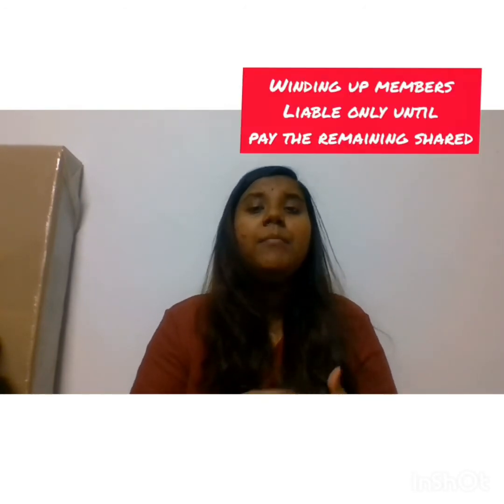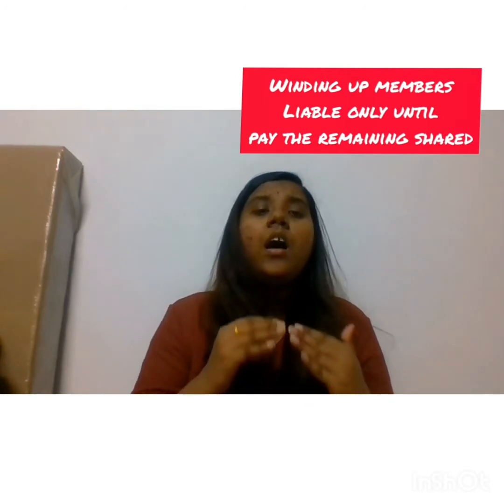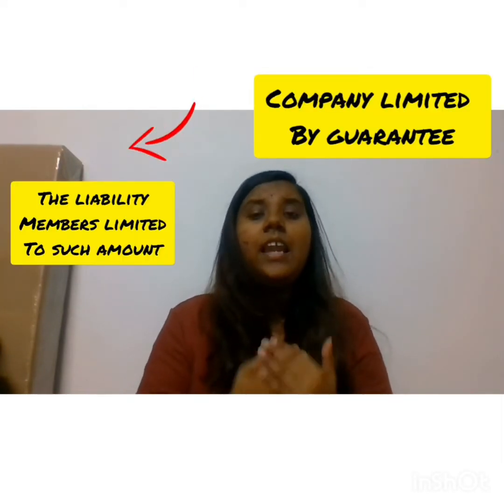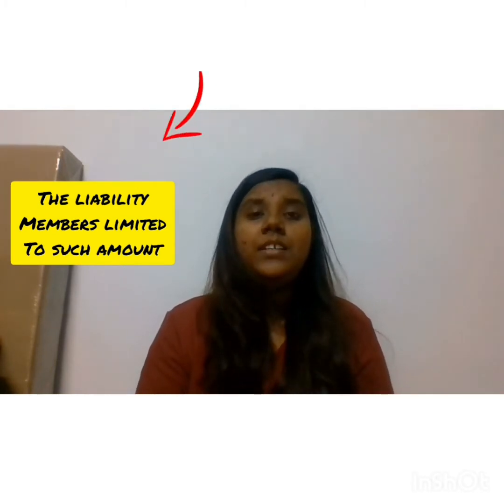In a company limited by share, the liability of members is limited to the extent of the amount not paid by them on their shares. This means that in case of winding up, the members will be liable only for the remaining amount of their shares. In section 10 clause 3, a company limited by guarantee is one where the liability of its members is limited to such amount as the members undertake to contribute in the event of its being wound up.